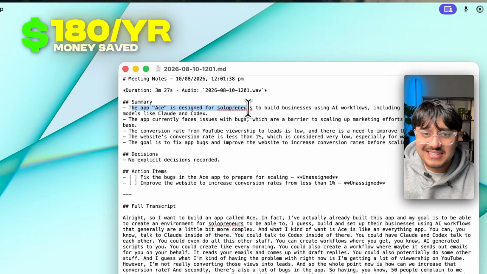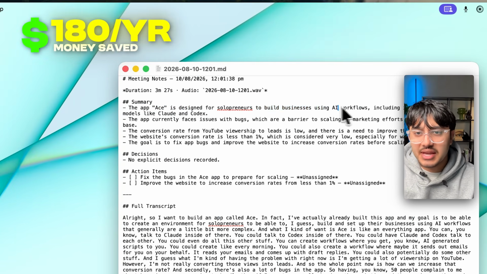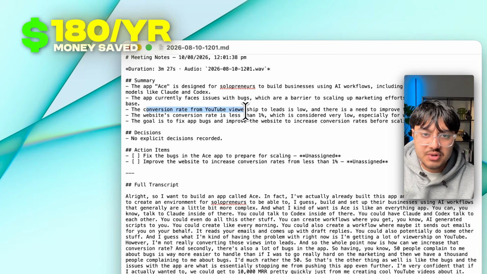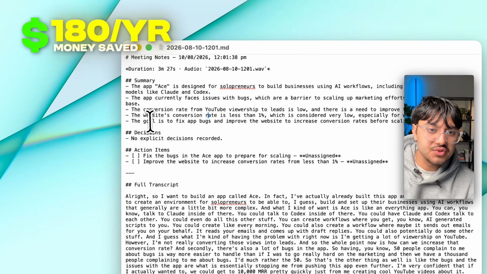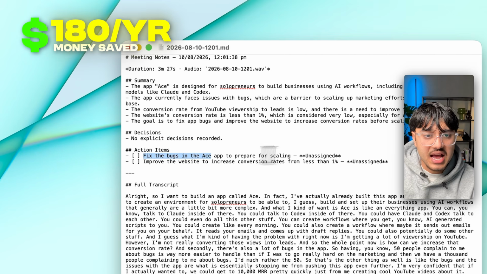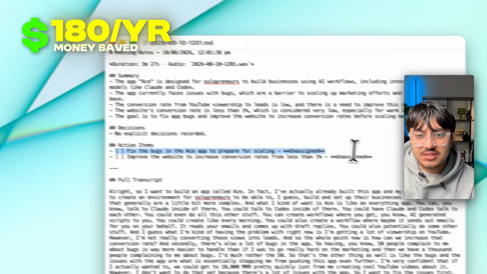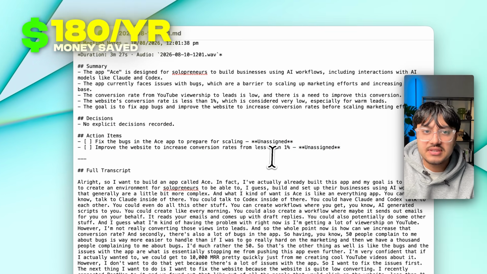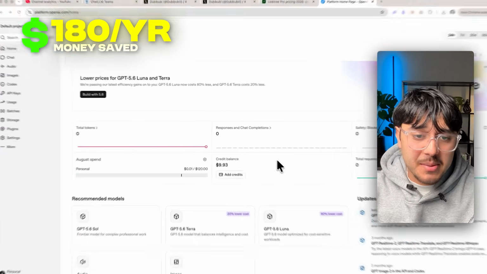The app ACE is designed for solopreneurs to build businesses using AI workflows. The conversion rate from YouTube viewership, the website's conversion rate, the goal, decisions, no explicit decisions recorded, action items. This is cool, so I can check these off as I do them. Pretty freaking cool. Now you're probably wondering how much that costs.